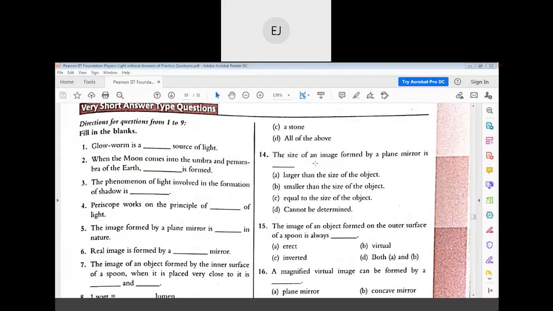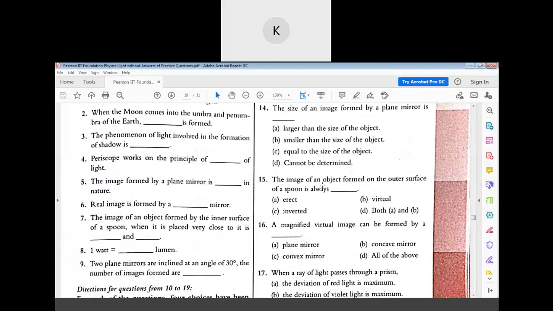Next question. The size of an image formed by a plane mirror is? Simple question. What is the answer? Sir, equal to the size of the object. Yeah, correct. Equal to the size of the object. The next, 15th. The image of an object formed on the outer surface of the spoon is always. Kanishka, your answer is both A and B. Yes, you are correct, because it behaves like a convex mirror, so it always gives a virtual and a direct image. Correct. That's it.